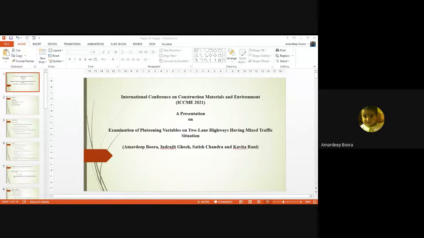Therefore, some other parameters, namely follower density, were proposed by Karjala, Hashim, Wahid and Moreno. Follower density is the number of followers, the number of vehicles in a particular stretch of the pavement or roadway facility. Those were found to be more promising measures to identify the performance of the highways. Still, we cannot implement all these guidelines directly in our situation. Therefore, there is a need to examine all these parameters for our heterogeneous traffic condition. Thereafter we can say whether we can use them or not.